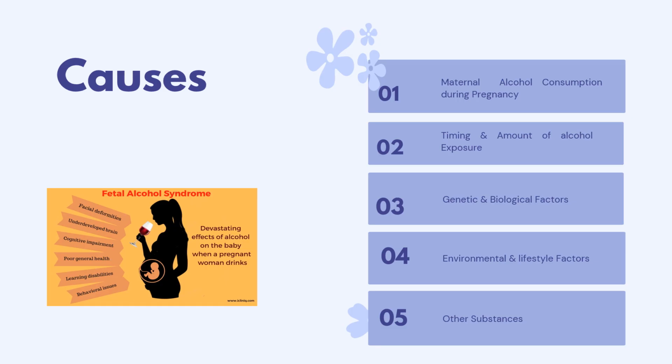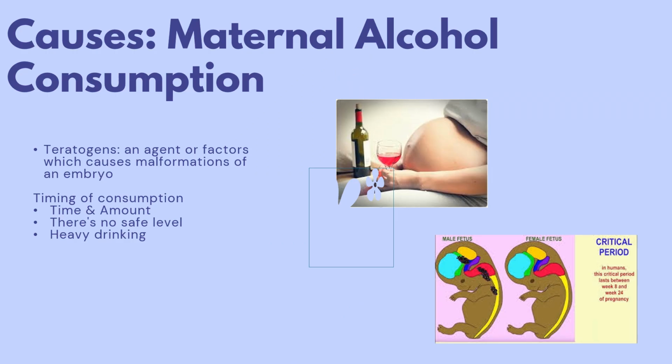You have certain causes. Here we're going to be talking about 5: the maternal alcohol consumption during pregnancy, timing and amount of alcohol exposure, genetic and biological factors, environmental and lifestyle factors, and other substances. This is the primary cause of FAS, is drinking alcohol while pregnant. The alcohol, which constricts blood vessels, slows blood into the fetus via the placenta, which can disrupt the normal development of the baby's brain and other organs.